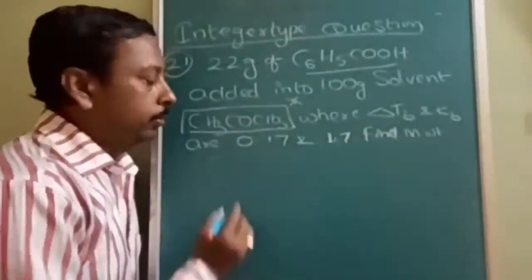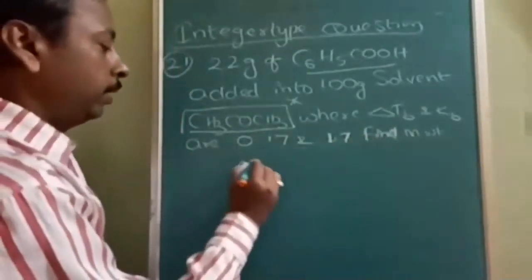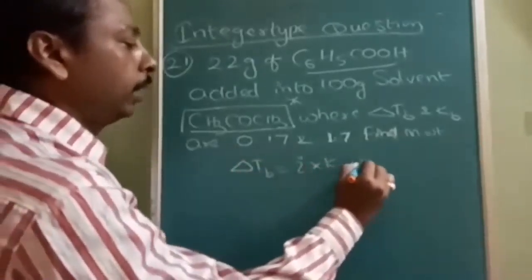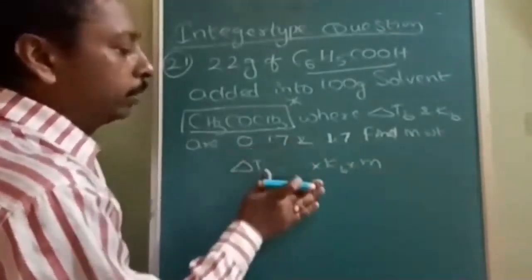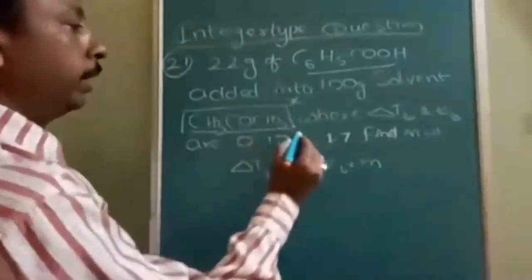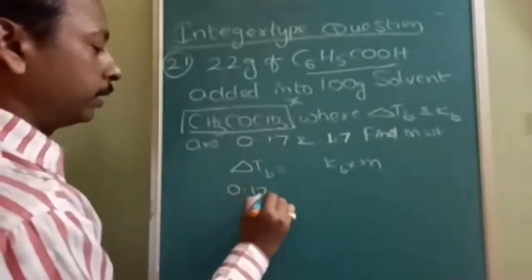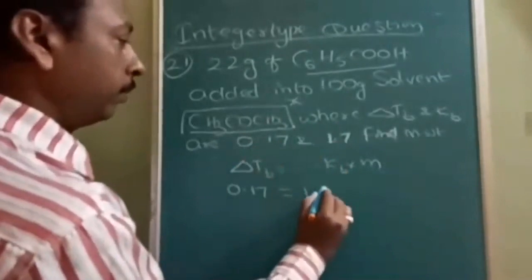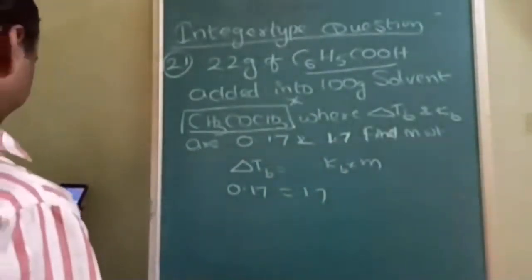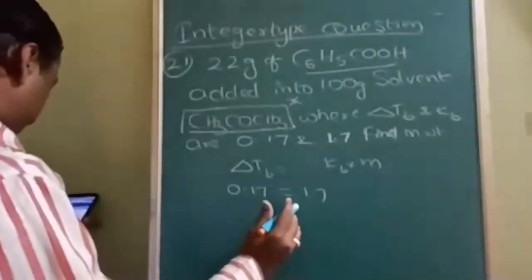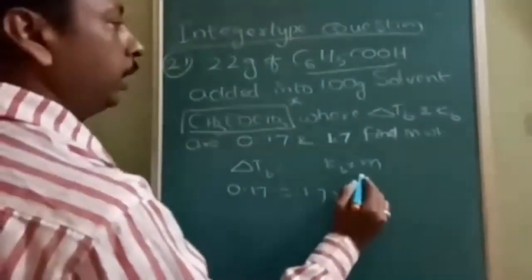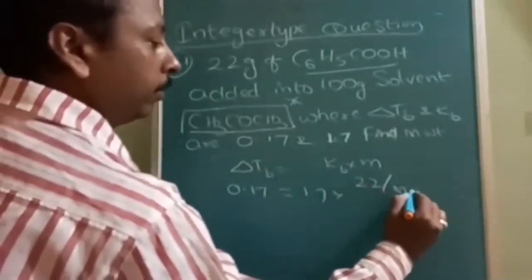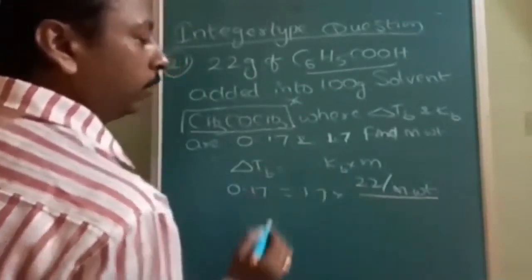Okay. So here I will write ΔTb = i × Kb × molality. So i is equal to 1, so I need not write it. ΔTb is 0.17, Kb is given as 1.7, and molality is mass upon molecular mass, 22 divided by molecular weight, which is what we want.